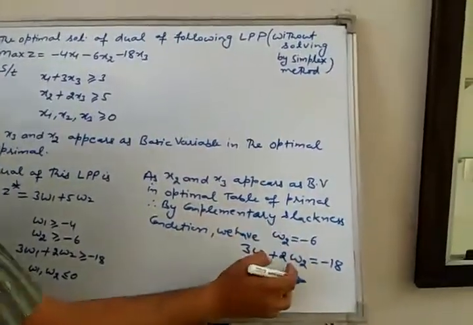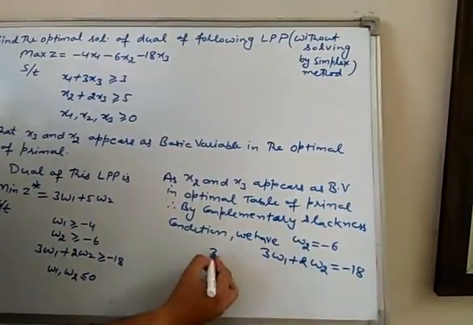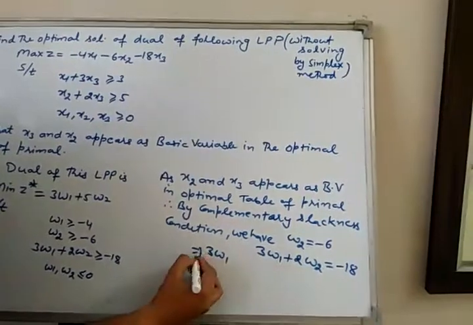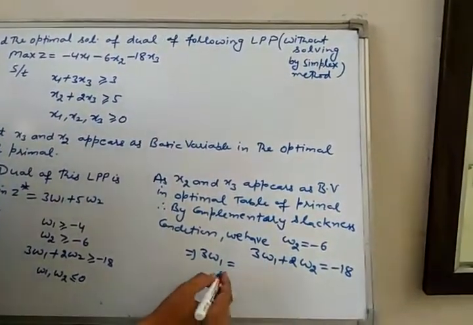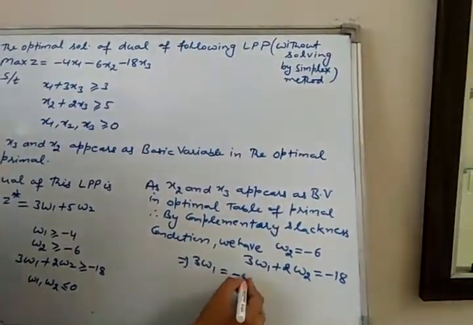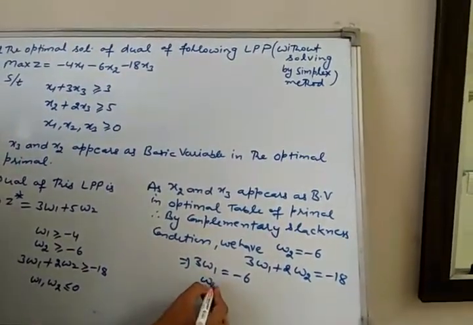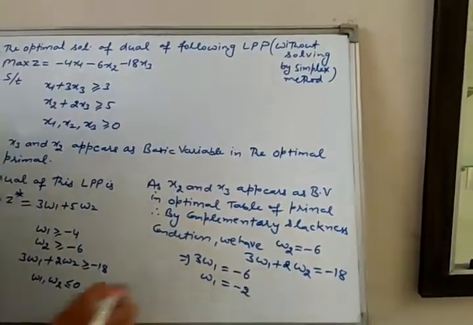Put W2 equal to -6 here, we get 3W1 equal to -6, and W1 equal to -2.